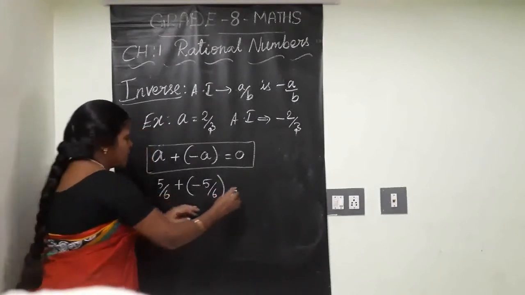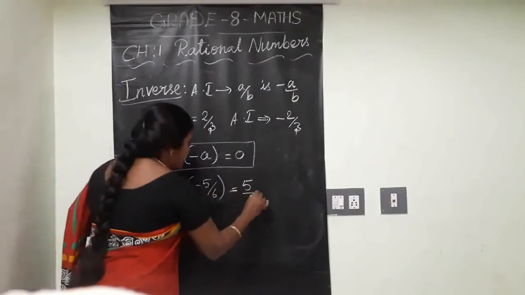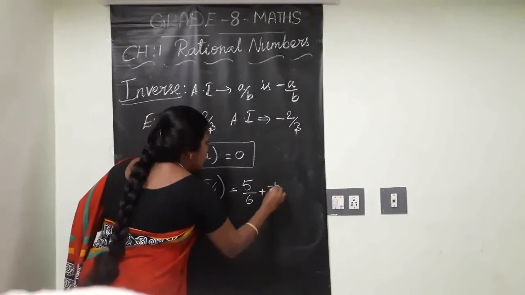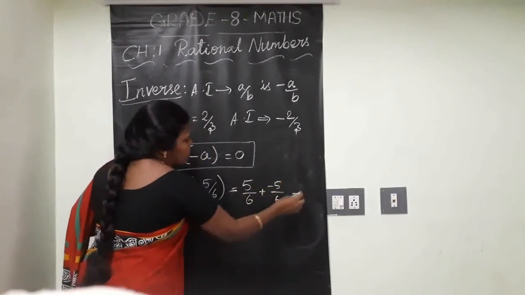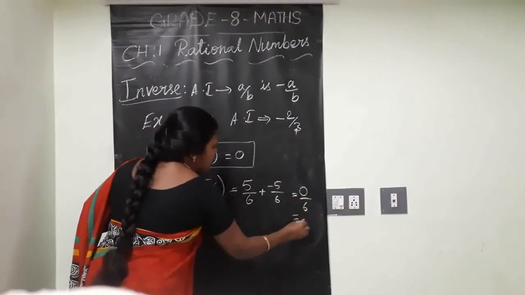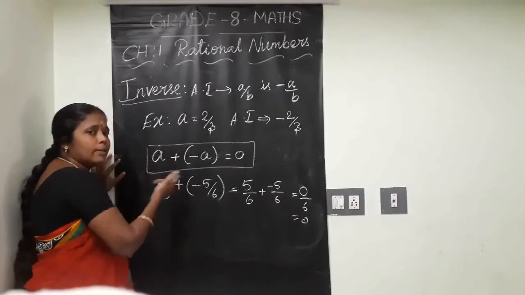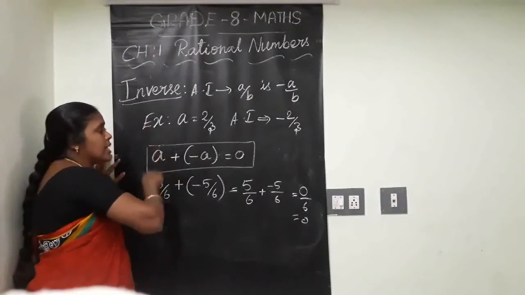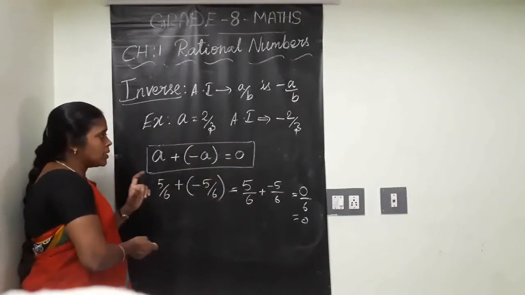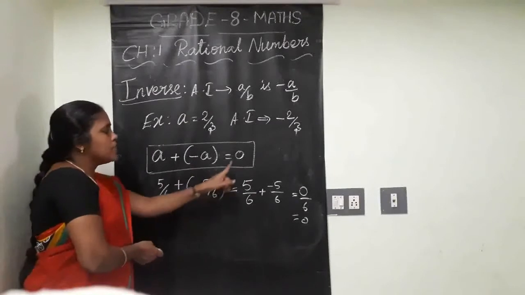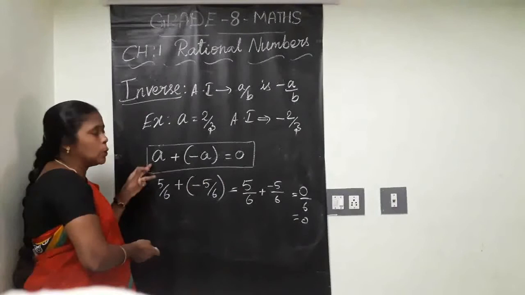Add both, addition of like fractions only. What comes? 5 by 6 plus minus 5 by 6. Add both. Plus 5 minus 5 becomes 0. 0 by 6 nothing but 0. Clear? So, using this result, you can verify whether this is additive inverse of that or that is additive inverse of this. What condition? If you add both, you must get answer 0. Clear? This is checking. For checking purpose, you can use this statement.